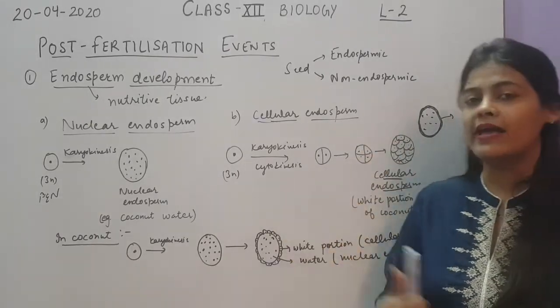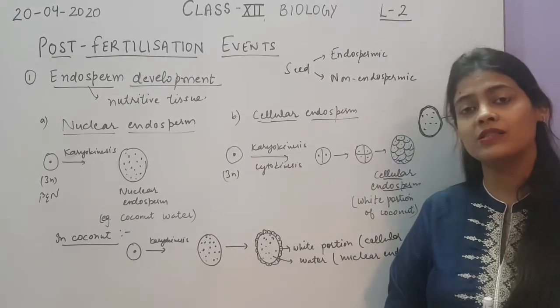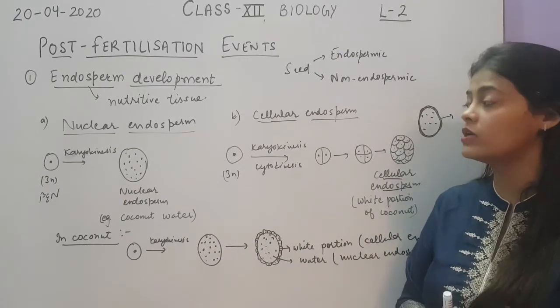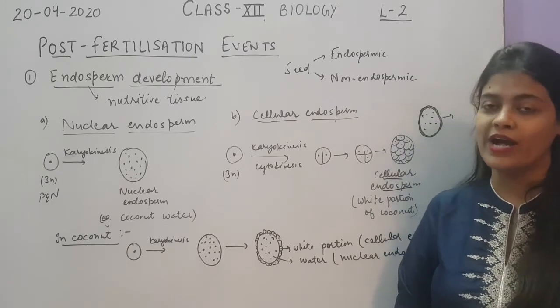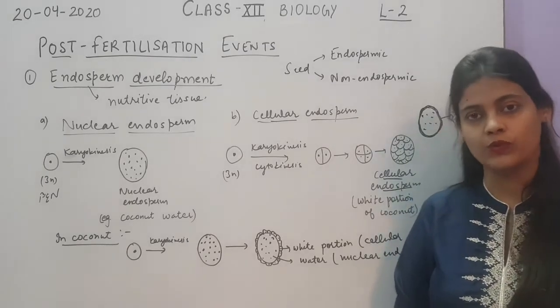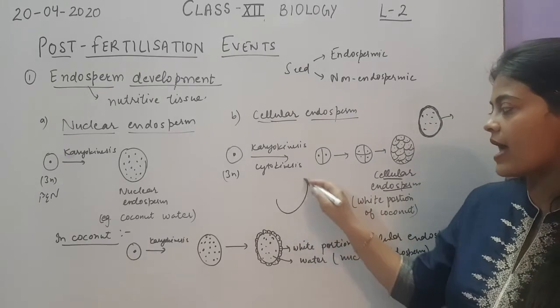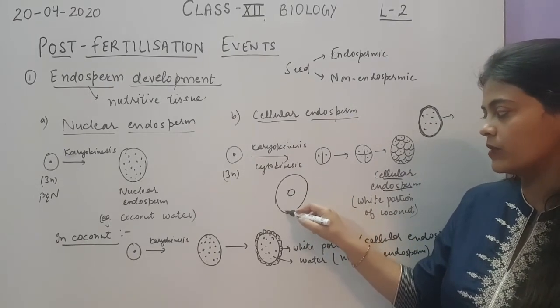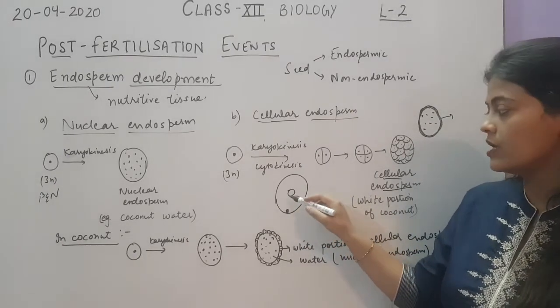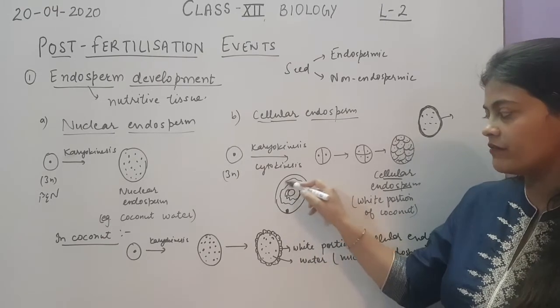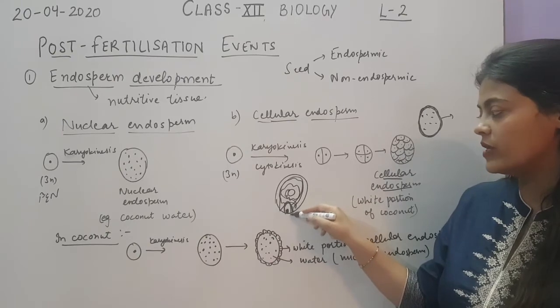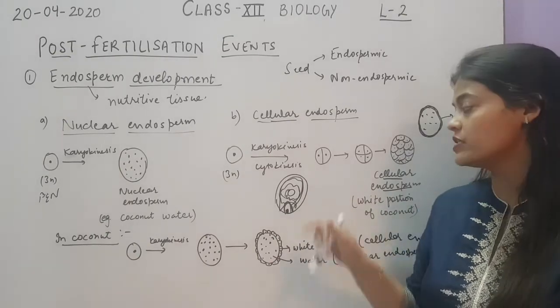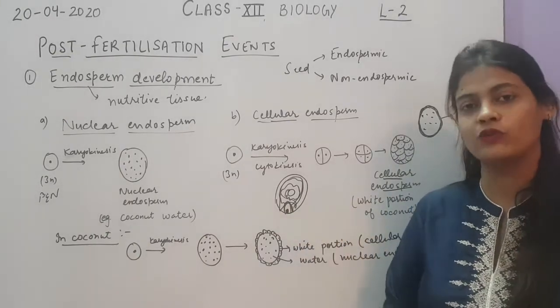Now it is not like that all the seeds have endosperm in them, because as I told you, endosperm is a nutritive tissue which provides nutrition to the developing embryo. If you see in the embryo sac, we have in the center endosperm, and here we have the zygote. So this endosperm will divide and will cover this whole embryo sac, so that this developing embryo will get nutrition from this endosperm.